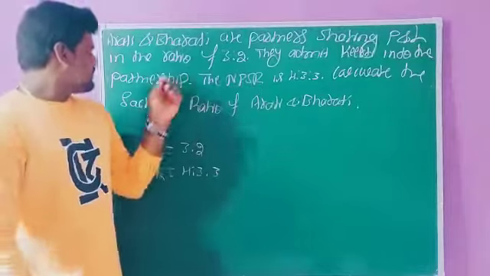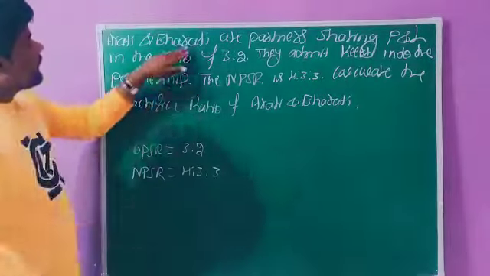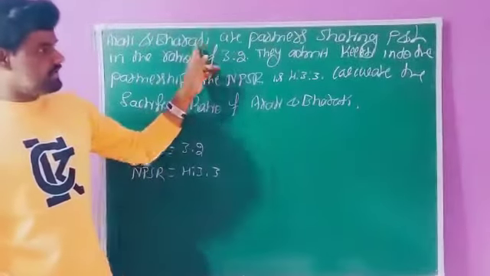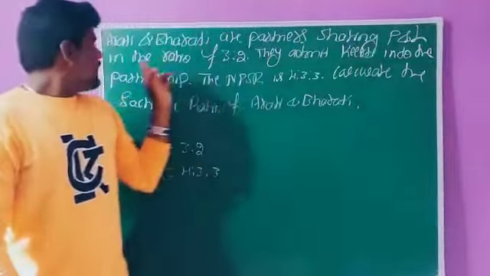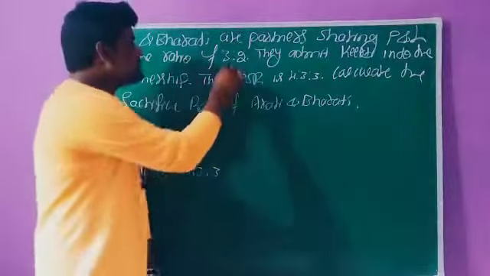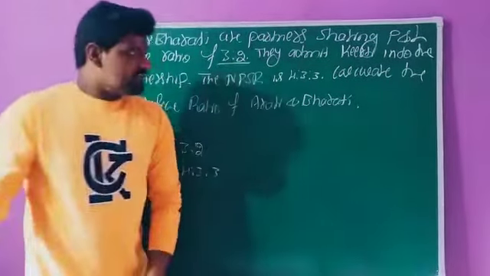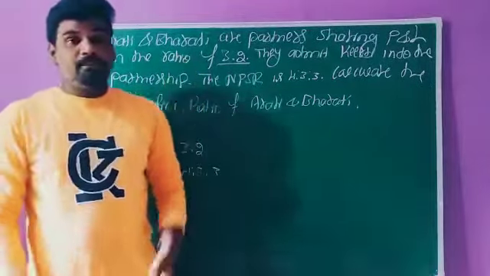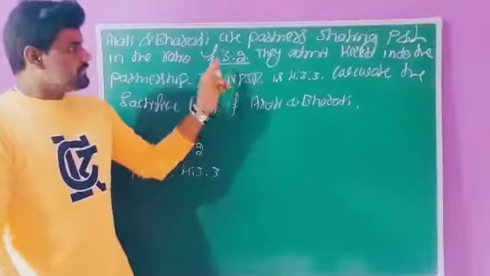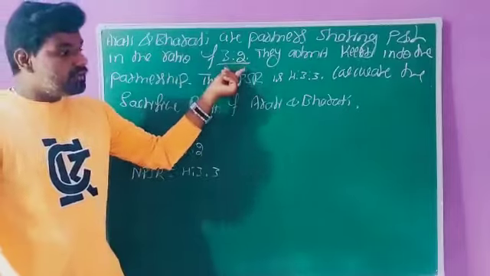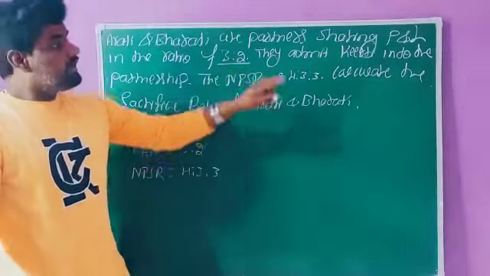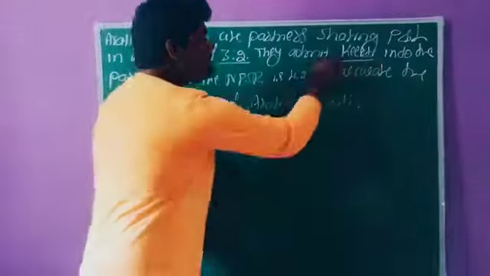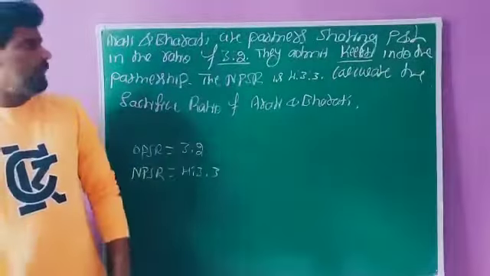The question here: Arti and Bharati are partners. There are two partners in a business. They share profits and losses in the ratio of 3 is to 2. When there are two partners in a business, the entire profit is shared on the basis of 3 is to 2. This is the old profit sharing ratio. They admit Kirti into the partnership. So Kirti is a new partner.